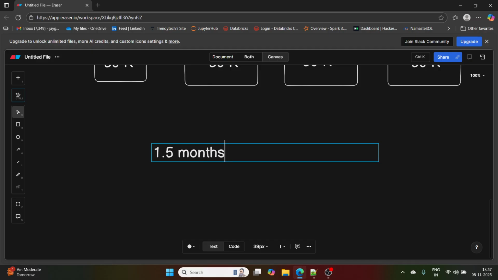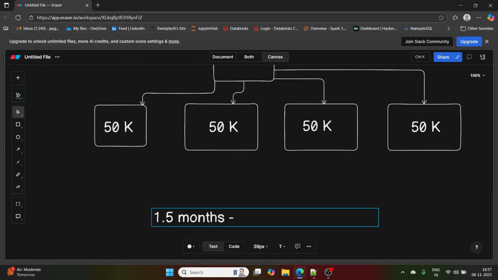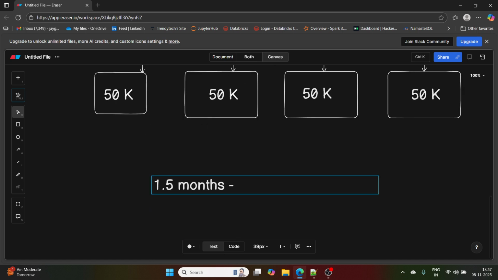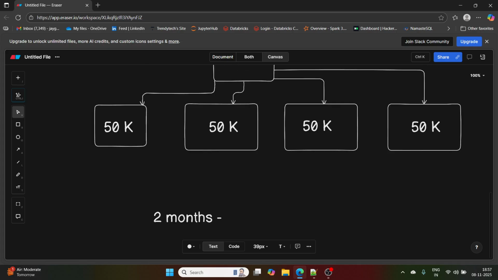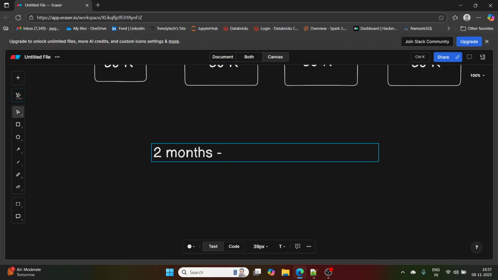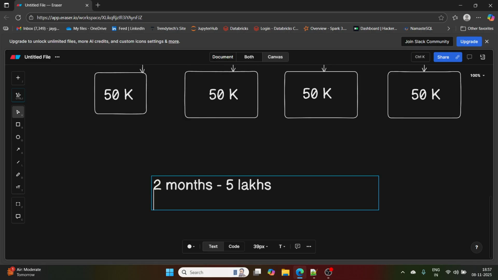What will be the cost here? Let's consider 2 months. So 2 months, 4 people at 50K is 2 lakh, and let's say 2.5 lakh because this person is 50%. 2.5 into 2 is 5 lakhs. 5 lakhs is going to be the cost.